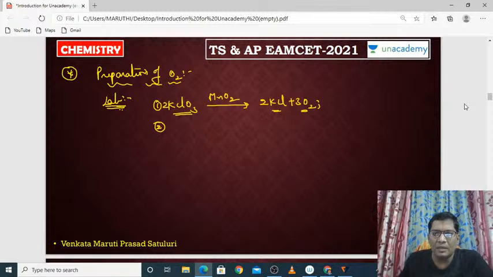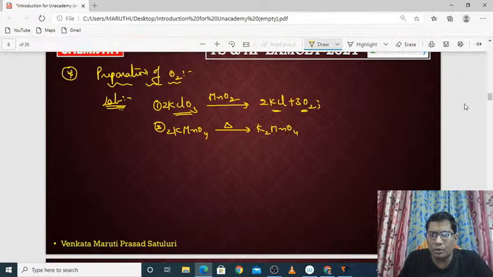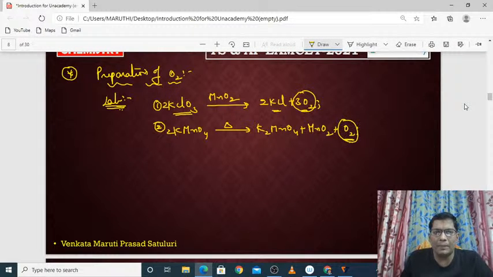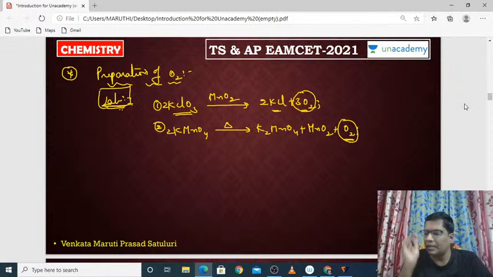And in the same way, KMnO4, potassium permanganate, can be heated, and it will produce K2MnO4 plus MnO2, and oxygen will be separated out. So in this way, you can prepare oxygen by the laboratory method. We can prepare it in the lab like this.